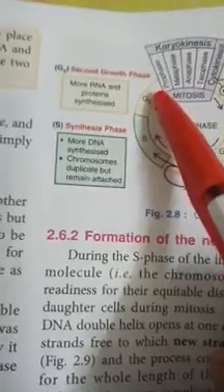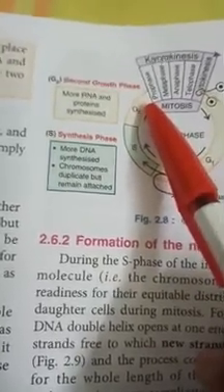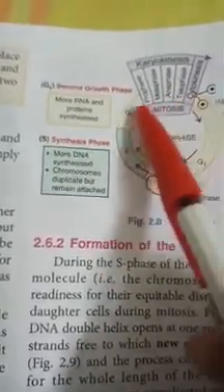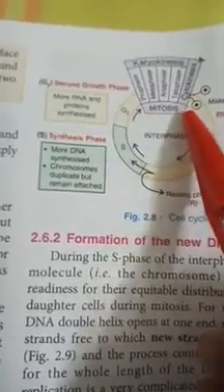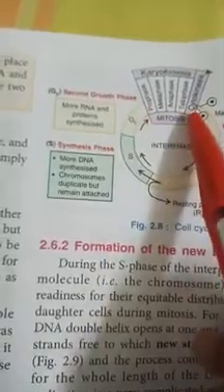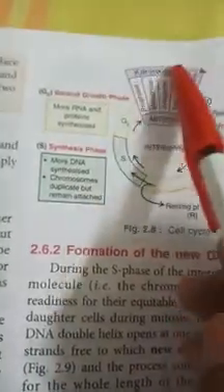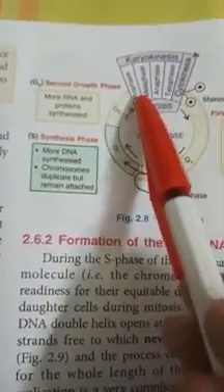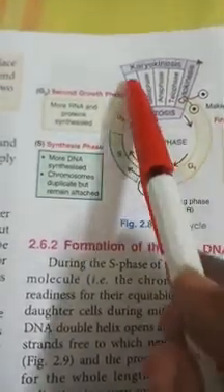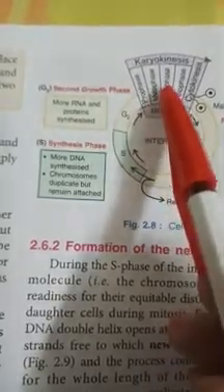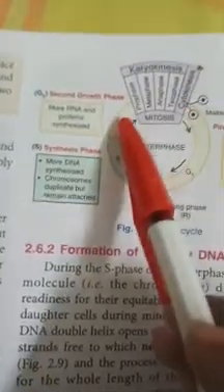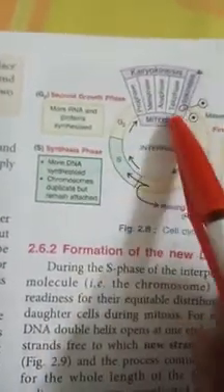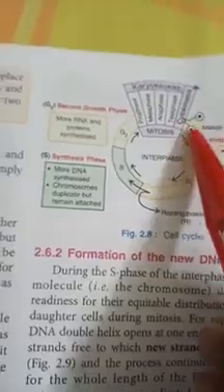Then the cell again passes through a dividing cycle. That dividing period is known as mitosis. The cell passes through a dividing phase known as mitosis. Karyokinesis means its nucleus divides into 2. The cell divides passing through these phases: prophase, metaphase, anaphase, telophase. The cell passes through all these phases, that is the dividing phase. Then the cell becomes 2 daughter cells again.